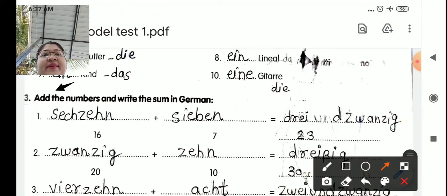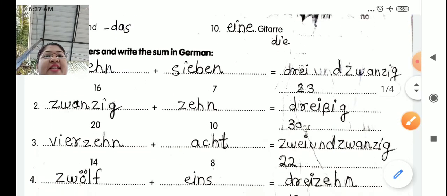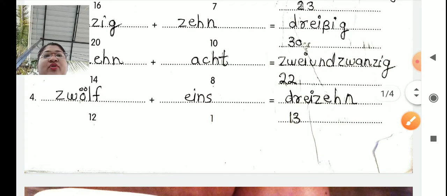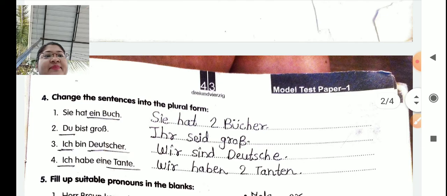Frage 3. Add the numbers and write the sum in German. Okay. So addition you have to do, and then you have to write the answer in number names in German. First example, I will read it for you. 16 plus 7 ist 23. Okay, plus is called plus. Same addition you have to do and you have to write the correct answer. Now, next.